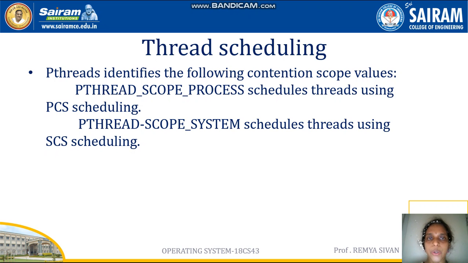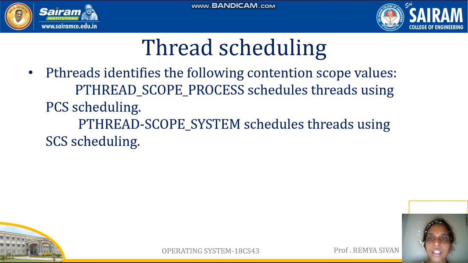Next topic is thread scheduling. Now we have learned what process scheduling is, right? Now we are going to see how to schedule the threads. So, first let us see what contention scope is. Contention scope is the basic way of thread scheduling, and there are two types of contention scope. One is PCS and the other is SCS: process contention scope and system contention scope. Process contention scope is for user threads and system contention scope is for kernel threads.